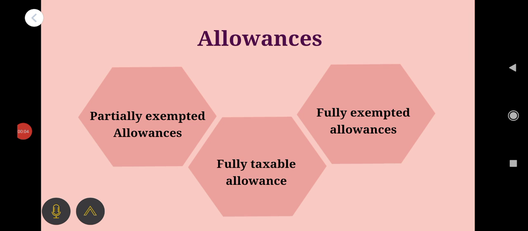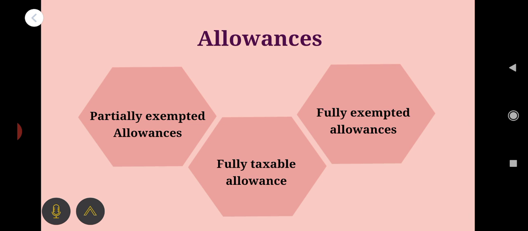Today we would like to discuss allowances, their meanings, types of allowances, etc. Allowances we have already discussed. It is an amount paid to meet the expenses related to the rendering of services. There are three types of allowances: partially exempted allowances, fully taxable allowances, and fully exempted allowances. Let us see them one by one in detail.